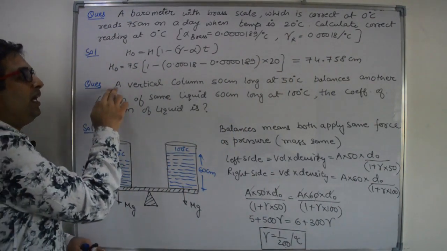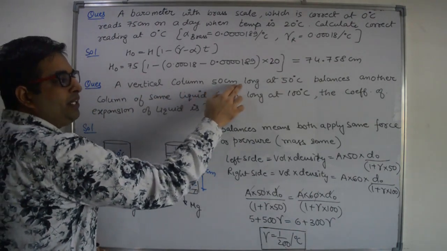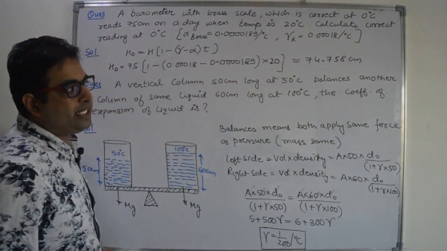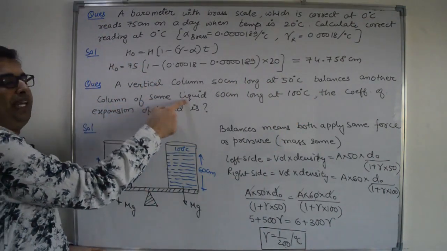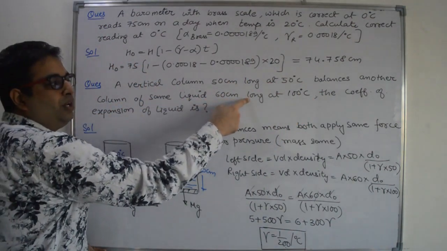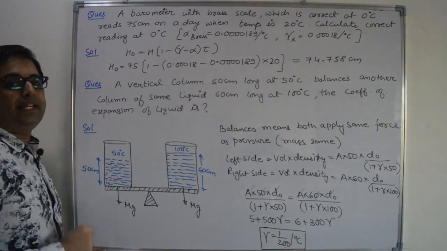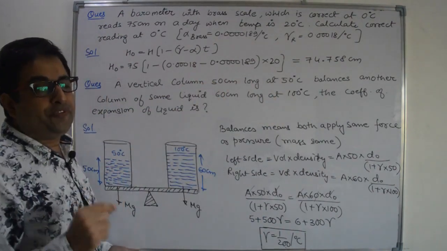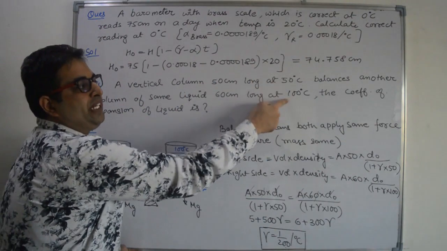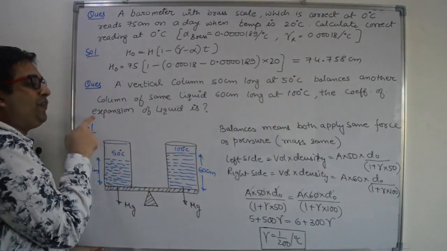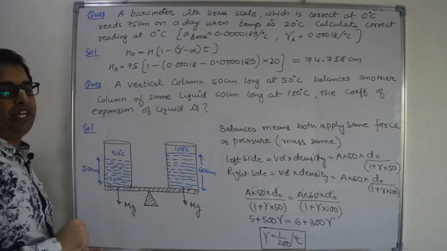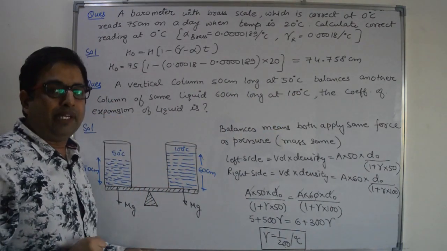Second problem: a vertical column 50 centimeter long at 50 degrees Celsius balances another column of the same liquid 60 centimeter long at 100 degrees Celsius. We have two different liquid columns at different temperature and different height. What we have to find out? We have to find out the coefficient of expansion of liquid, the value of gamma.